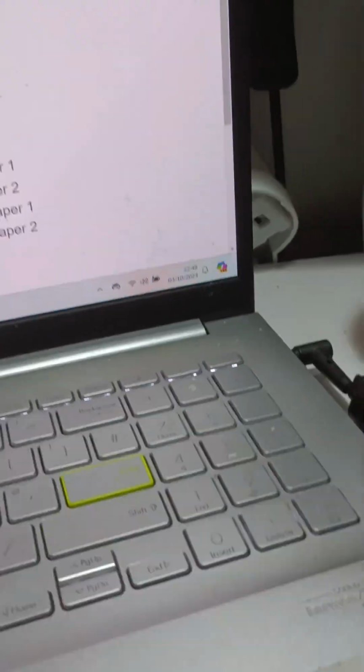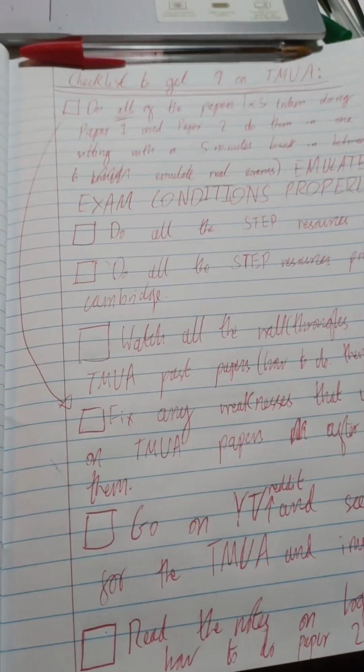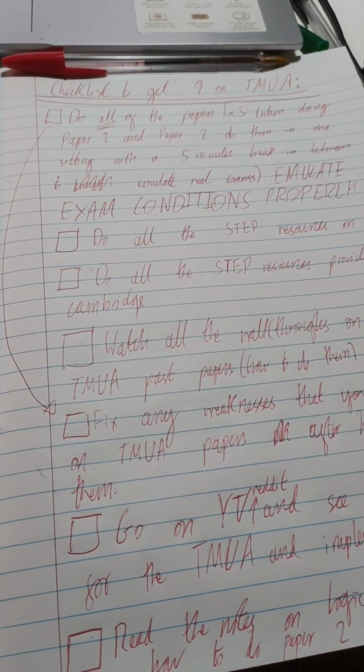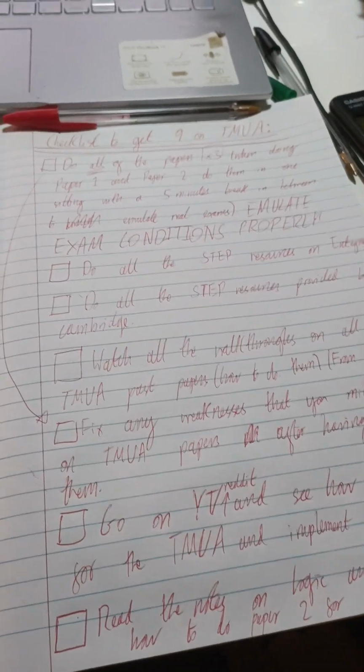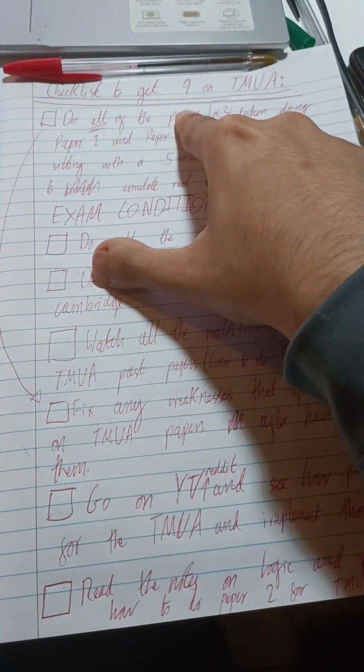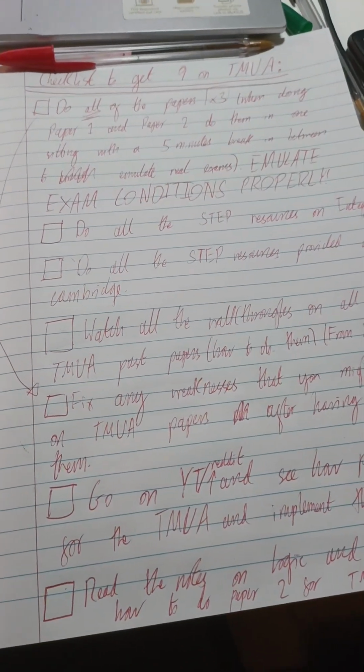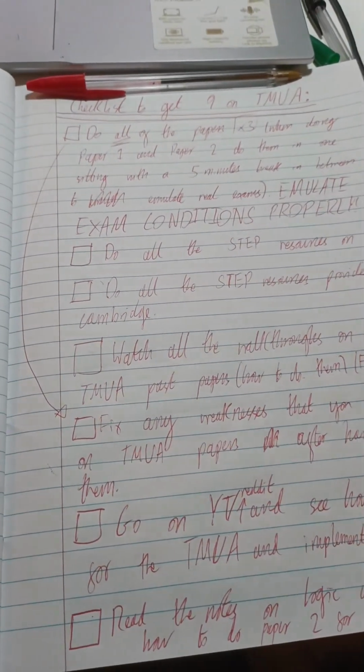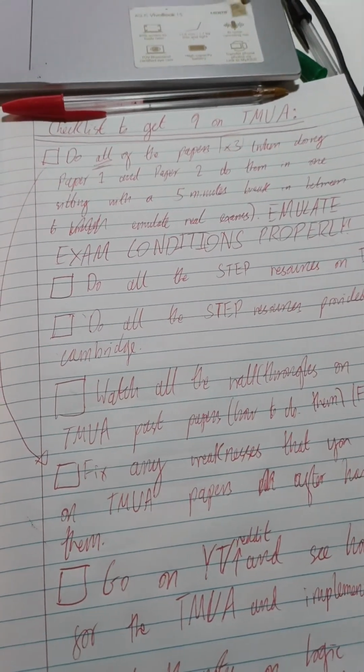So today's the 3rd of October. There's 13 days, just under 2 weeks left until I have to do the TMUA, which is the admissions test that I need to do in order to get into Imperial. So here's my checklist for how to get a 9, which is the maximum grade that you can get, which you need to get 40 out of 40, 20 on both papers, paper 1, paper 2, on the TMUA.